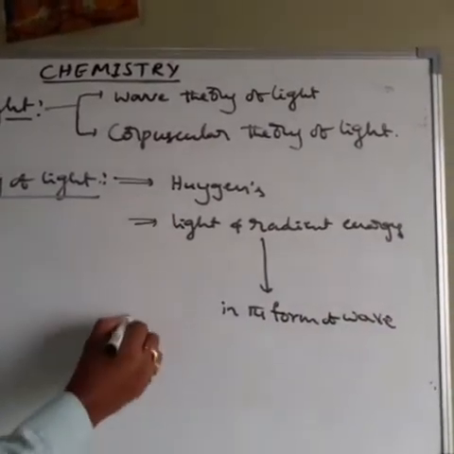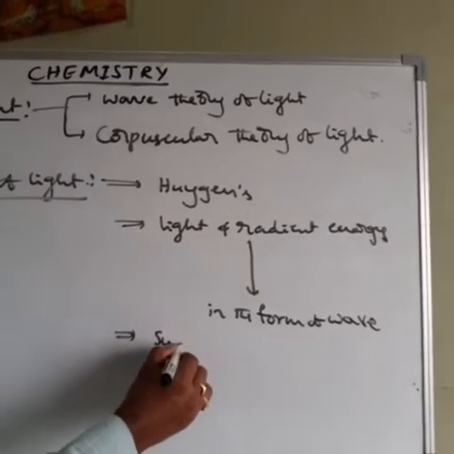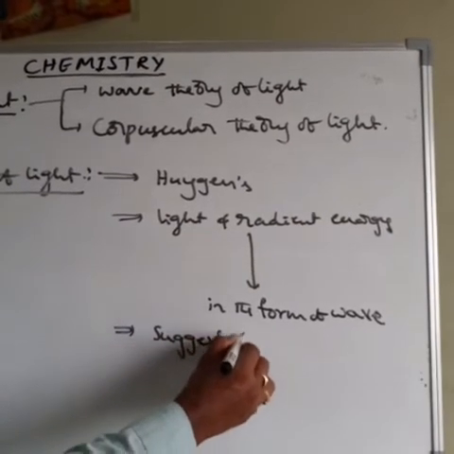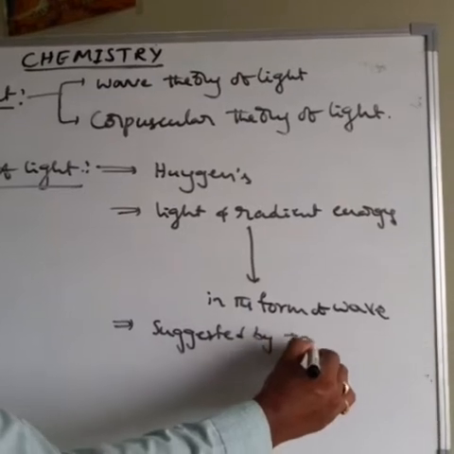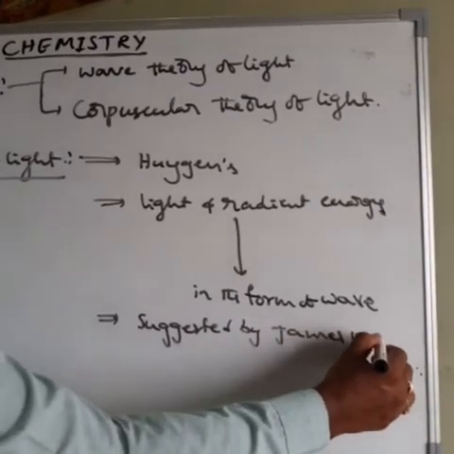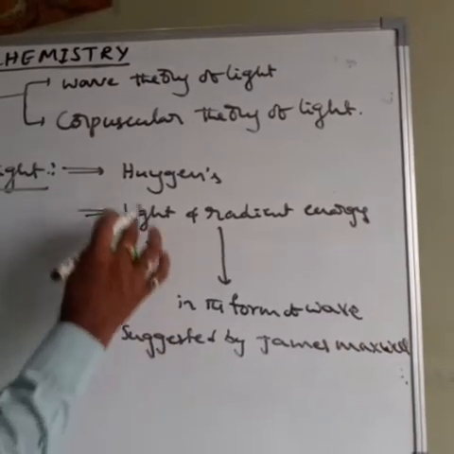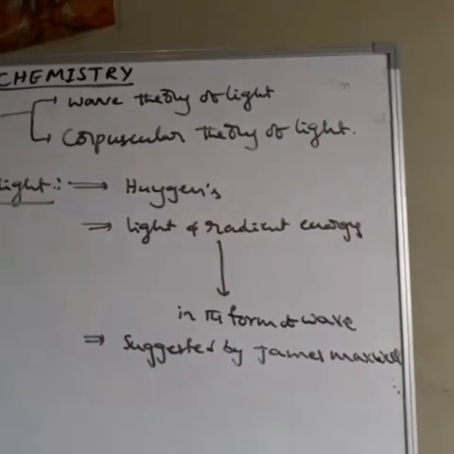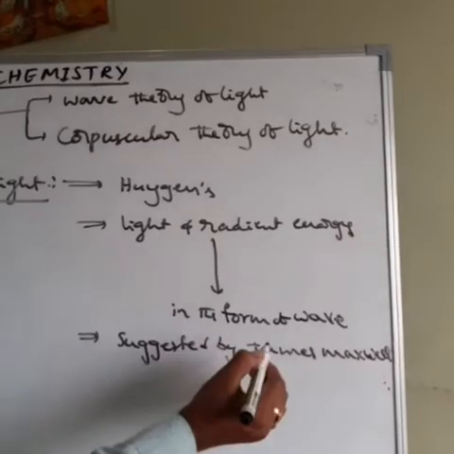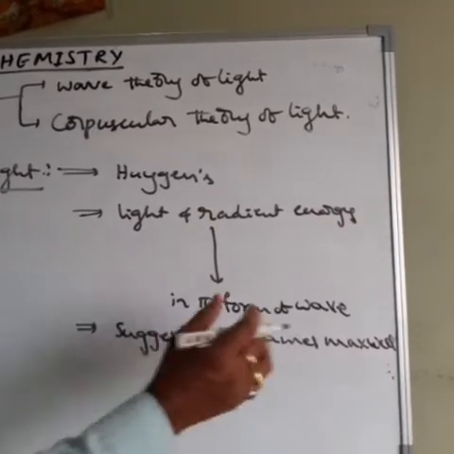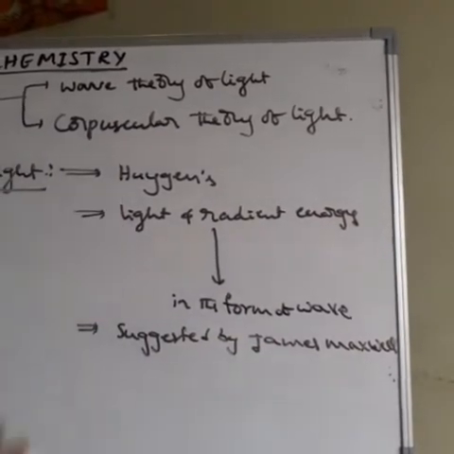Further, the Huygens concept was suggested by the scientist James Maxwell. What did James Maxwell suggest about the Huygens concept?